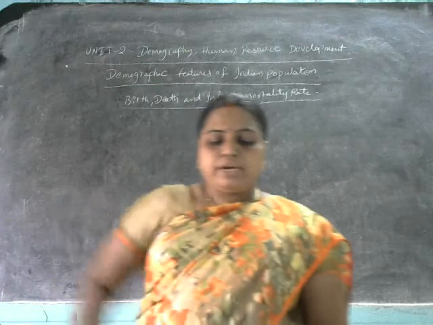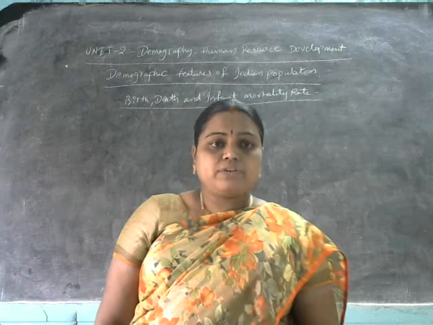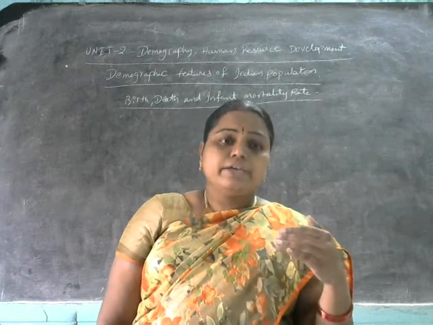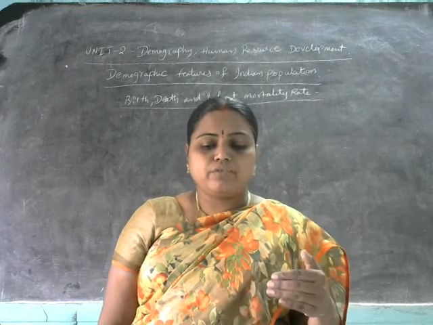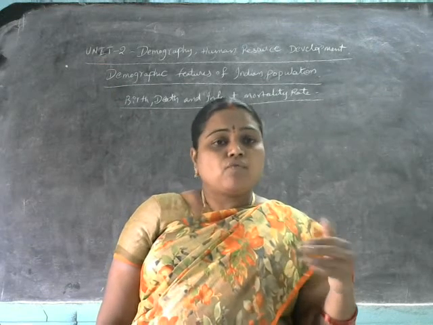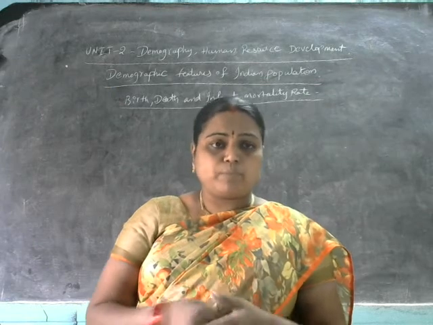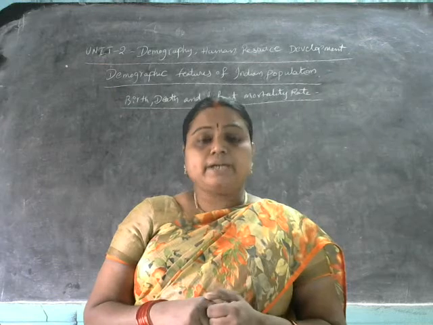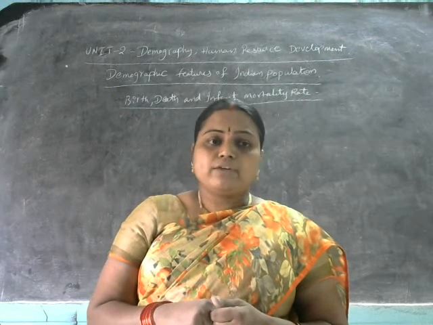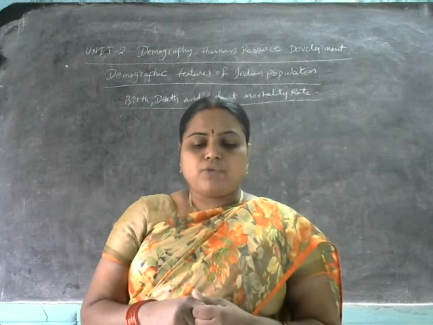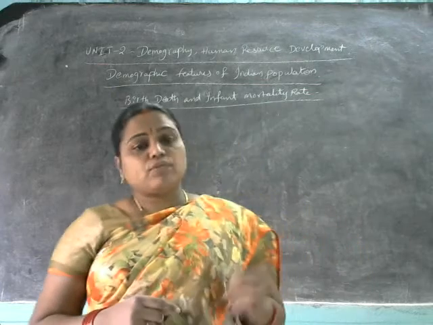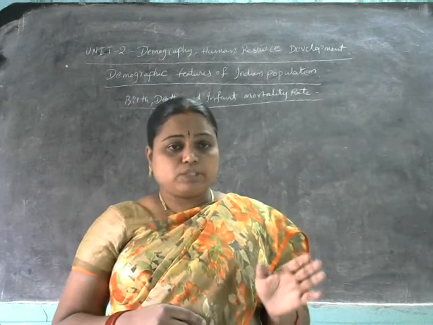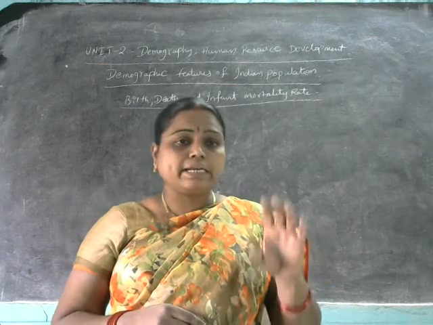The birth rate during the years 1901 to 1921 fluctuated between 46 and 49 per thousand population, and death rates between 44 and 49. So the growth of population was little and negligible.